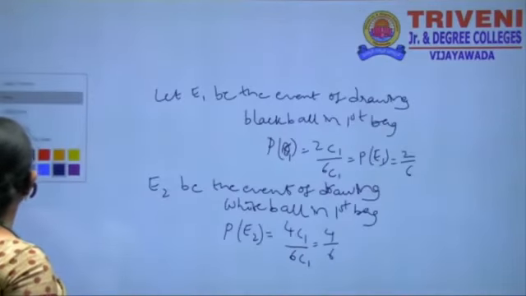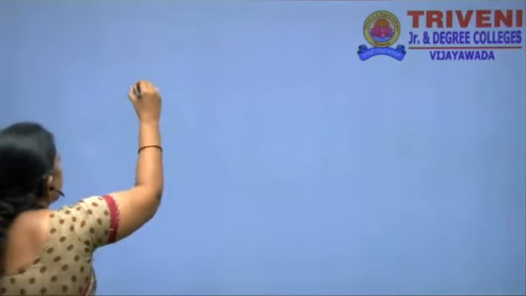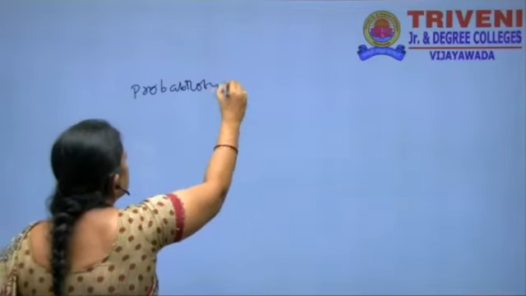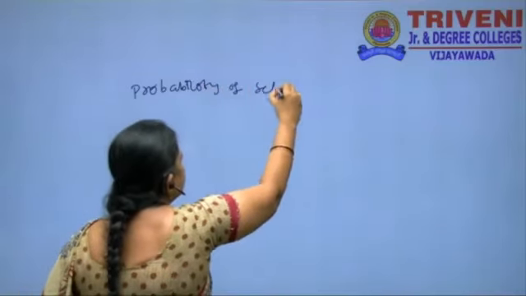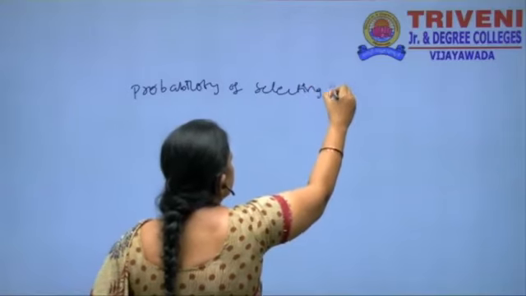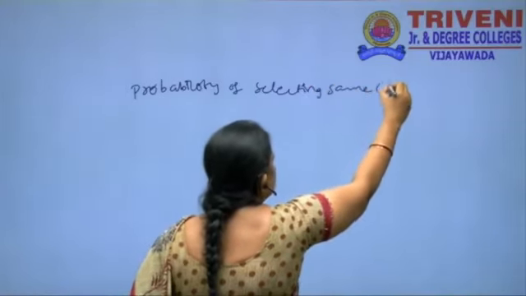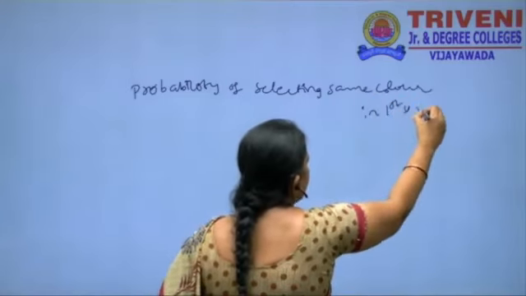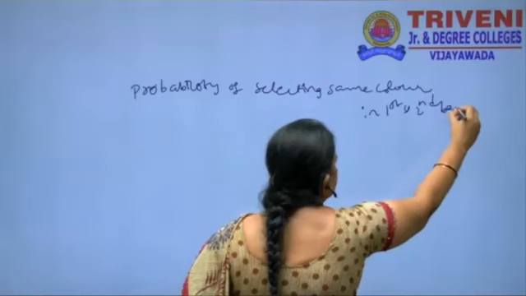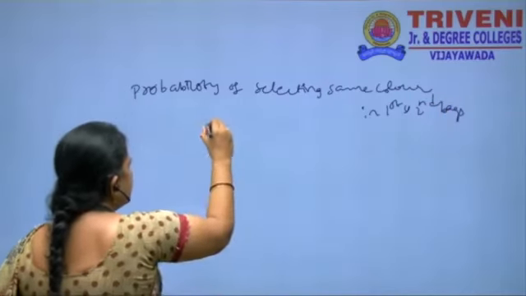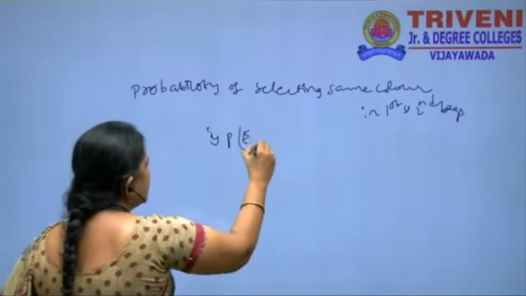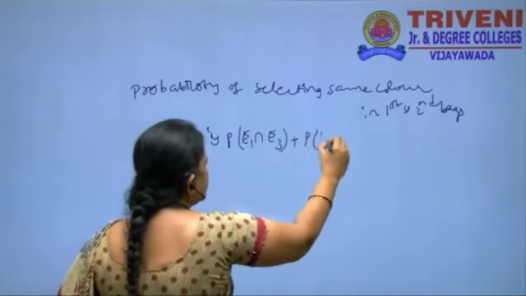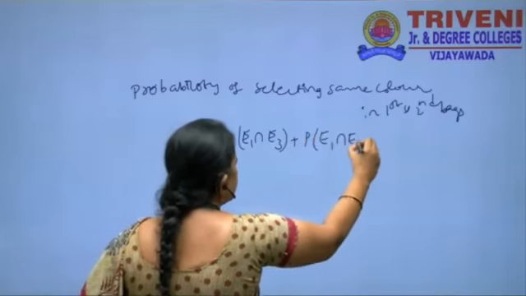Therefore, the probability of selecting the same color in the first and second bags is P of E1 intersection E3 plus P of E2 intersection E4.